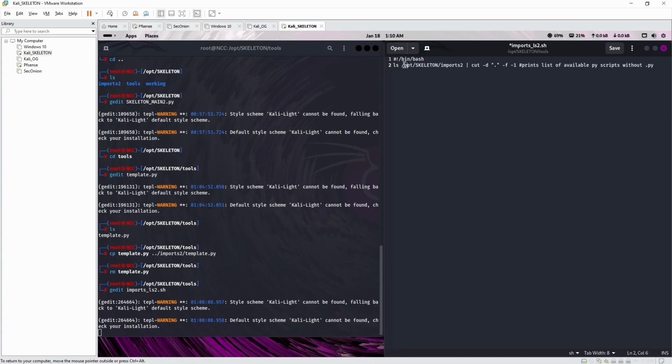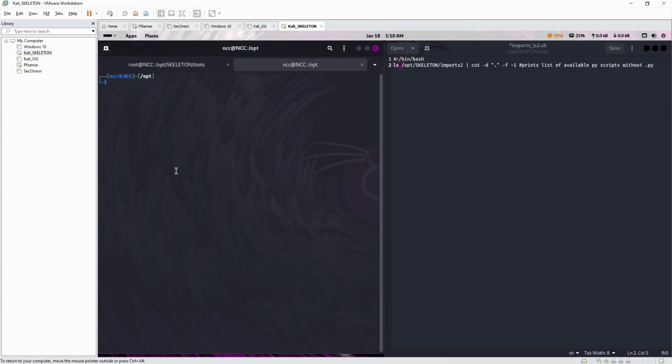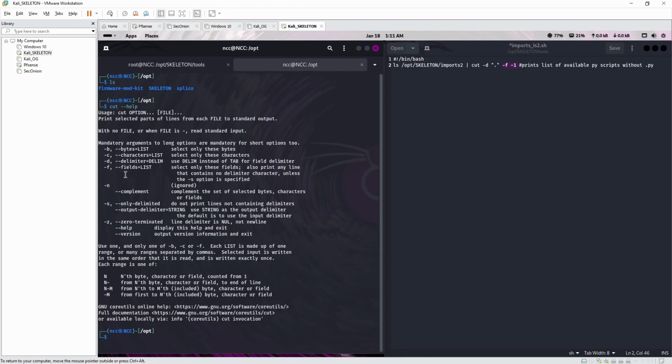So what we're doing, we're listing all the stuff. The way it would look is ls, which will come up with all these different names. Then we'll take those names and then we cut them. So cut will then use dot to identify the position of the cut. Basically, you'll have something dot, something dot, something dot, and it will cut it. We're going to get rid of the py, and we're going to use f tag 1. What we can do is go cut tag help, and it will tell us exactly what f means.